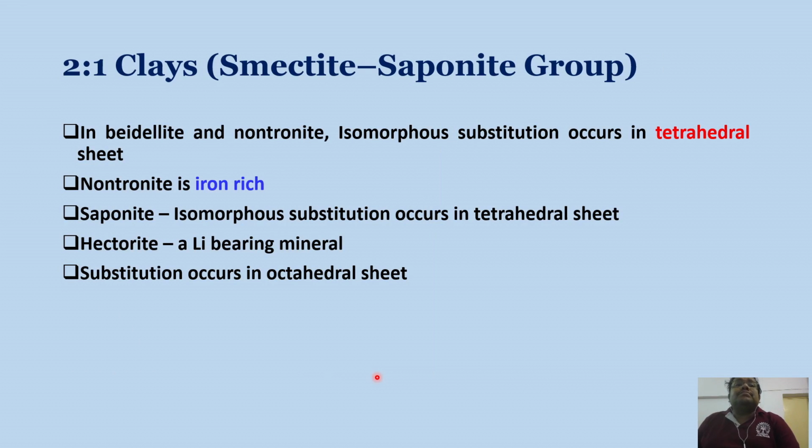In beidellite and nontronite, isomorphous substitution occurs in the tetrahedral sheet. In the case of montmorillonite, the isomorphous substitution occurs in the octahedral sheet.